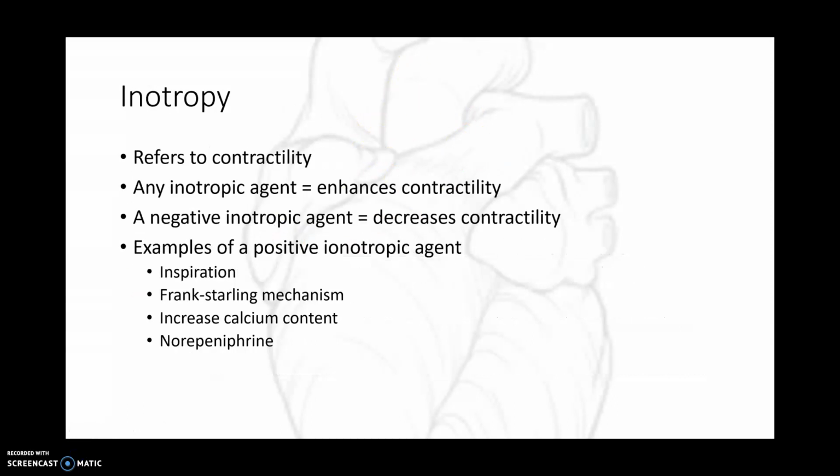Okay, so when you hear the term inotropy, this refers to contractility. Any type of inotropic agent enhances contractility. A negative inotropic agent decreases contractility. Examples of a positive inotropic agent are inspiration, our Frank-Starling mechanism, an increase in calcium content, and norepinephrine. So if we have an increase in calcium, that's considered an inotropic agent, for example.